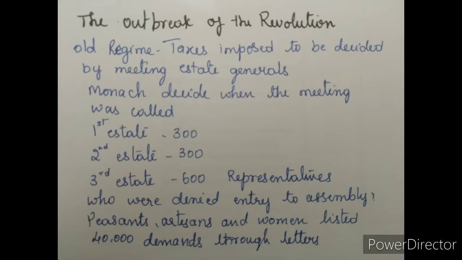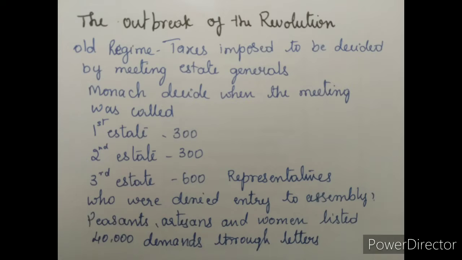The first and second estates sent 300 representatives each for the meeting. They sat in rows facing each other. Besides that, the third estate people were standing at the back.